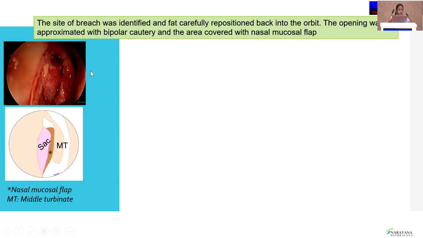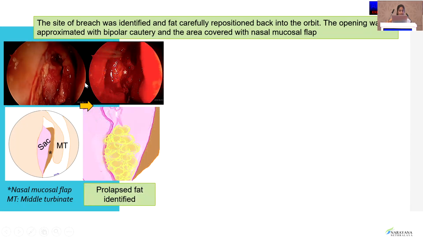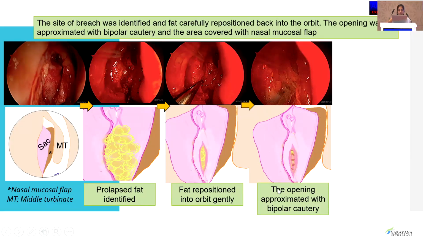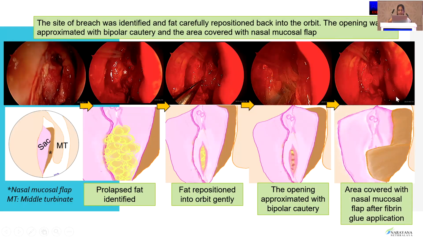The image at the top is the intraoperative image. The image below is an illustration. The pink is the sac, the dark brown is the nasal mucosal flap. The site of breach was identified. This is the prolapsed fat. It is not being shown correctly here, but this is the prolapsed fat. This part was identified. The fat was repositioned into the globe gently. The opening was approximated with bipolar cautery, and it was covered by the nasal mucosal flap after fibrin glue application.